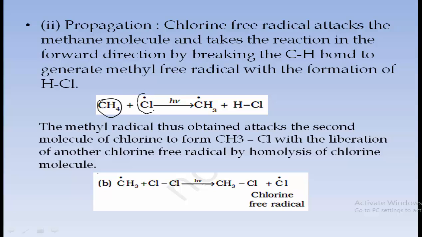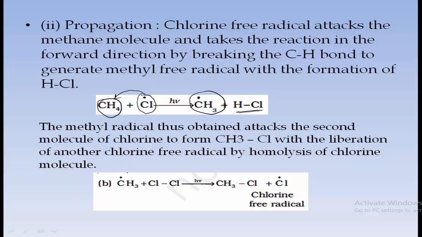The chlorine radical which is formed is unstable and reactive, and it will attack the methane molecule, and thus the Cl takes one of the hydrogens from CH4, forming HCl. If one hydrogen atom is removed from methane, we get CH3 dot, that is the methyl free radical. CH3 is methyl and it consists of an odd number of electrons, and hence it is said to be a methyl free radical.